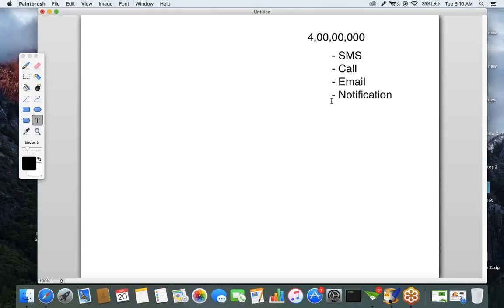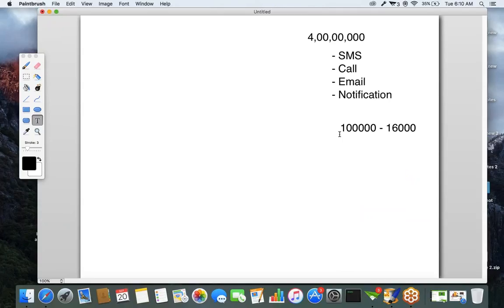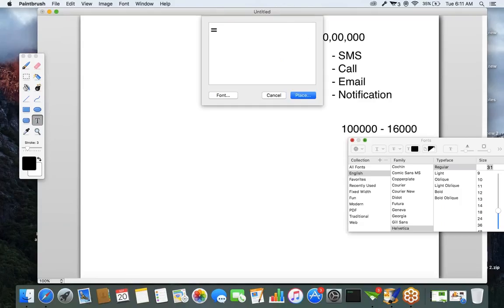If you take the SMS approach, for sending an SMS to 1 lakh people, the network providers' minimum charge is 16,000. Here we have 4 crore contacts. For sending an SMS to 4 crore people, how much money do we have to spend? We have to spend around 64 lakh.